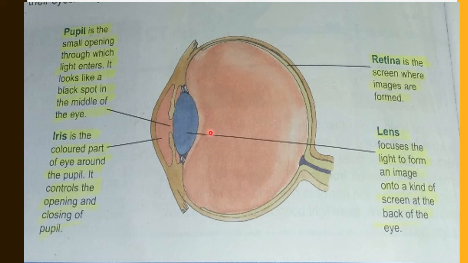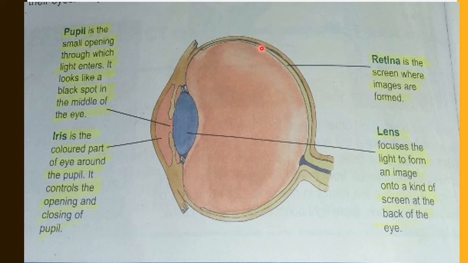Right after the iris there is a part called lens. Here you can see the lens, and lens focuses the light to form an image onto the kind of a screen at the back of the eye. This is the lens and it focuses the light that is entering from the pupil to form the image on the screen of our eye.